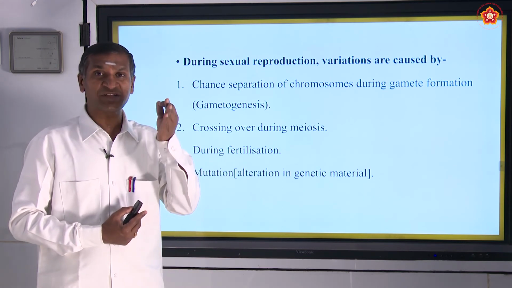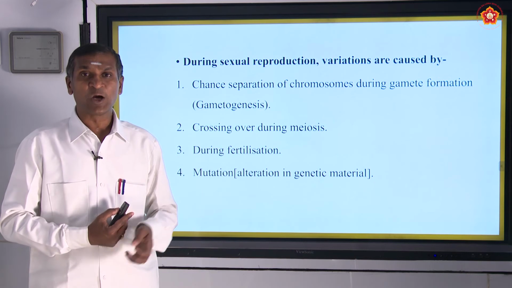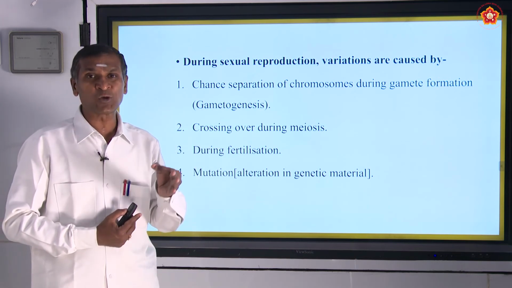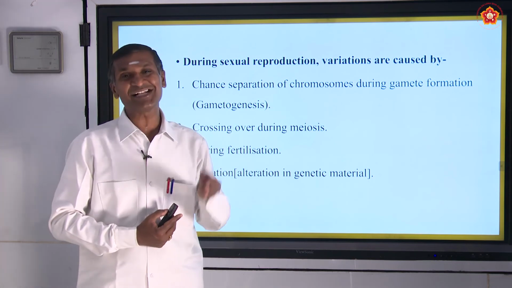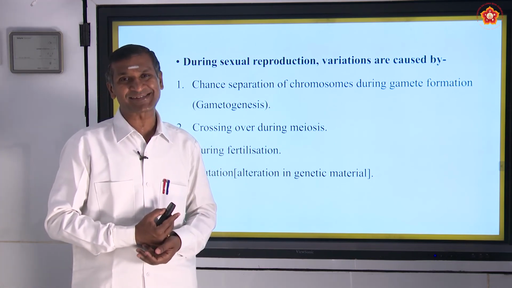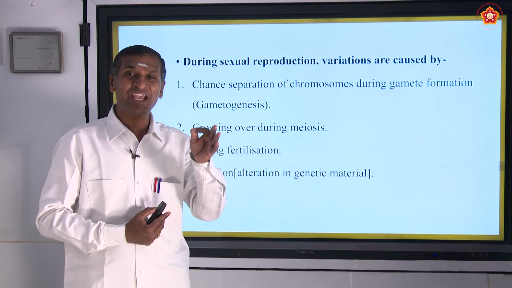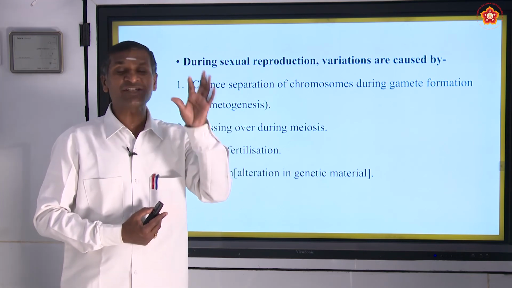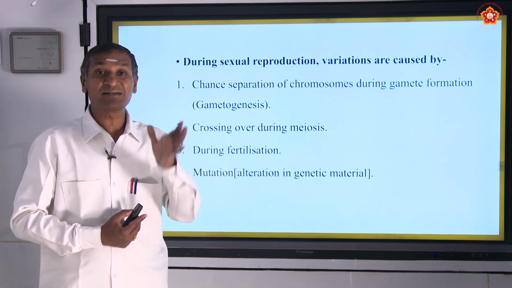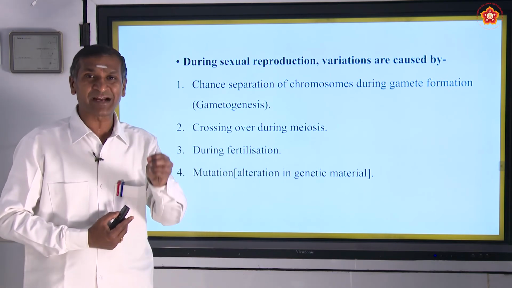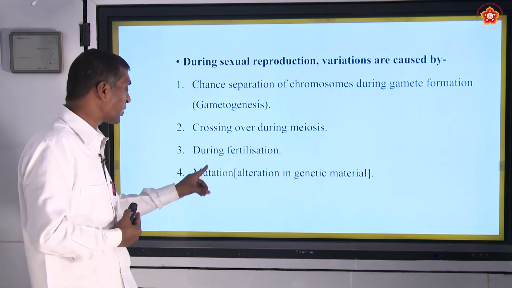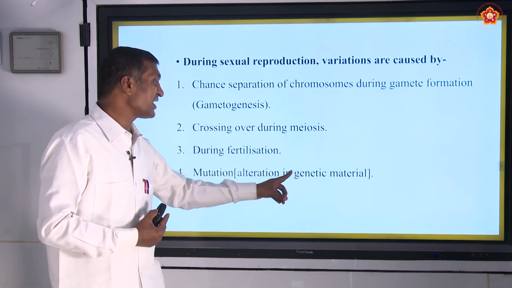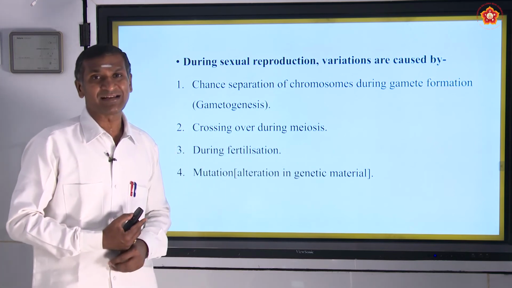Chromosomes are the vehicles of genes, dear students, and there may be a change in these chromosomes, or a change in the genes. That sudden change in the genetic material is called mutation.